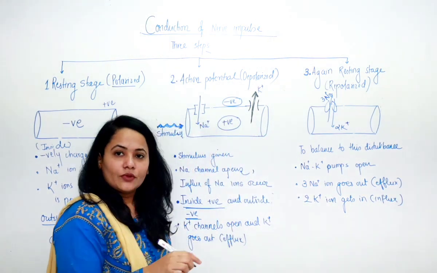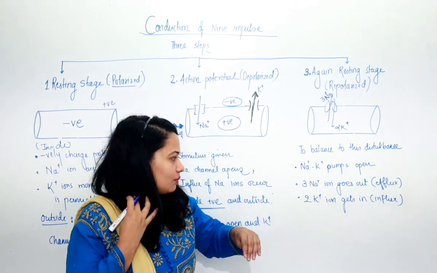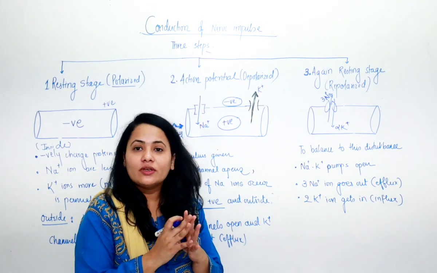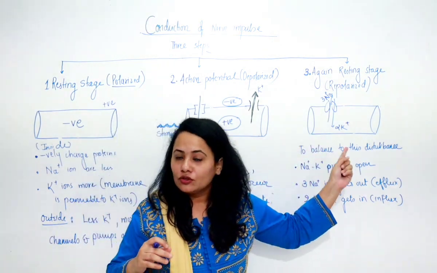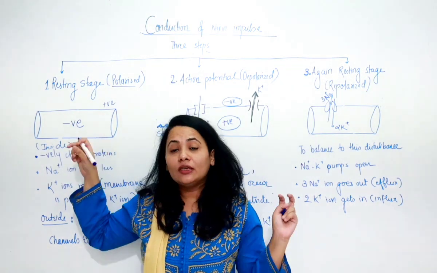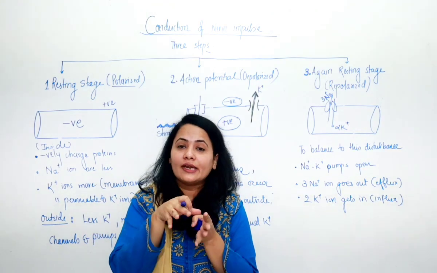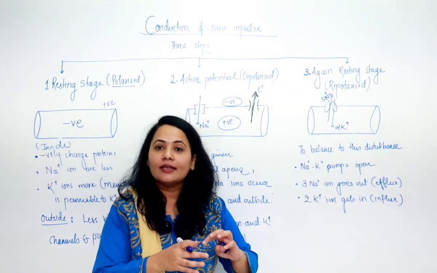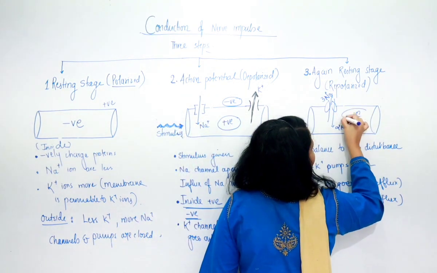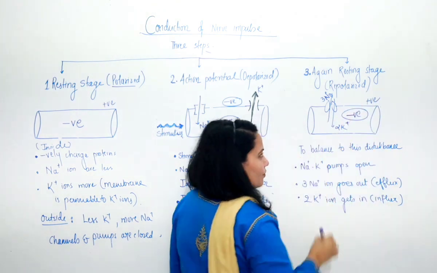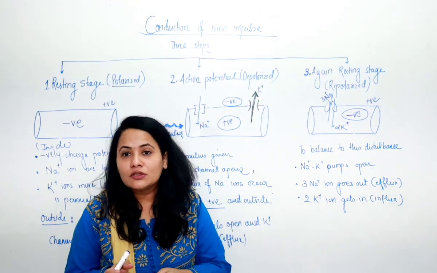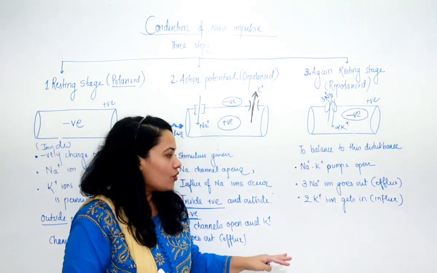So because of this, अब क्या हो गया, बाहर 3 सोडियम आयन चले गए हैं और अंदर 2 पोटेशियम करके उसने अंदर ले लिया है, तो इसकी वजह से क्या होगा कि वापस से बाहर सोडियम ज्यादा हो जाएंगे और अंदर पोटेशियम ज्यादा हो जाएंगे। तो जो इनिशियल कंडीशन थी, initially it was inside negative, outside positive, that has been brought back again. So here again it will become inside negative and outside it becomes positive. So this is how the impulse or the disturbance is traveling through the nerve fiber or neuron.